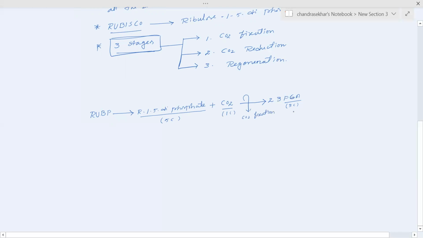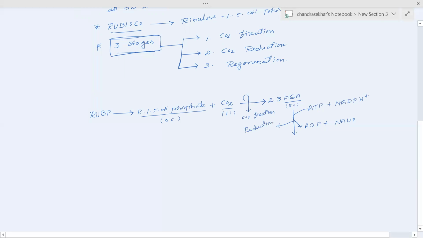Later, what happens during the light reactions? Two assimilatory powers are generated by the plant, that is ATP, adenosine triphosphate, and NADPH, which are reduced into ADP and NADP. This is the second phase, reduction.